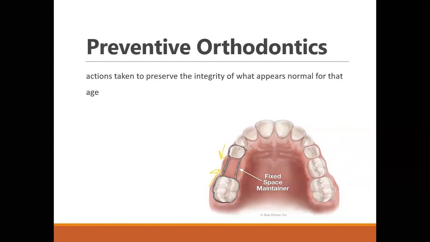To prevent their movement into the empty space, where our second premolar will arise, an orthodontist plans to give an appliance called a space maintainer. Since it is a fixed type, it is called a fixed space maintainer. It is given on this tooth and this tooth. These both teeth are banded.